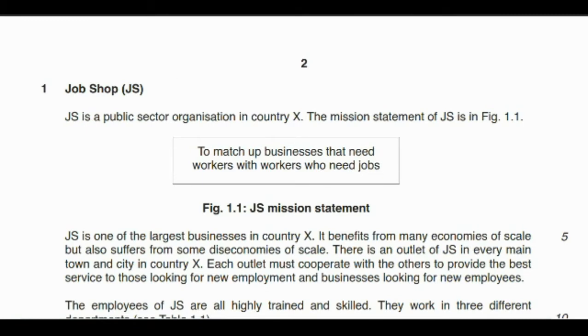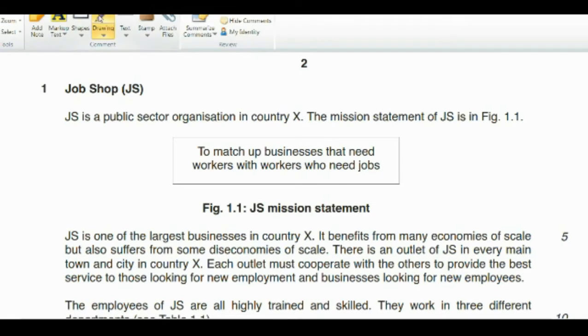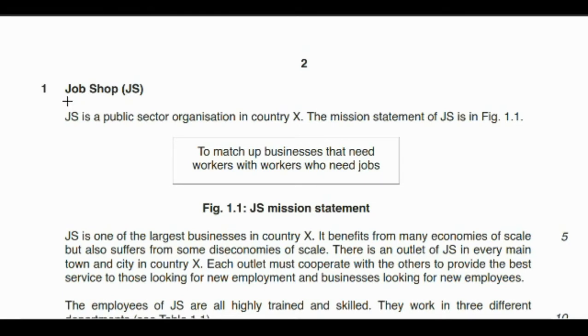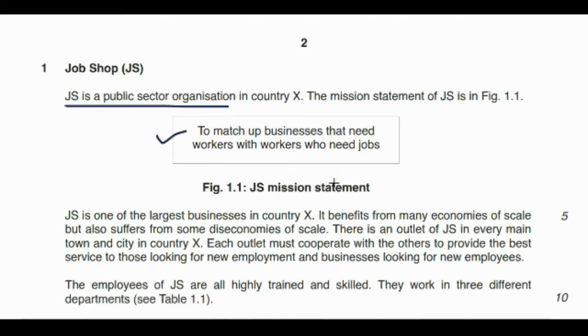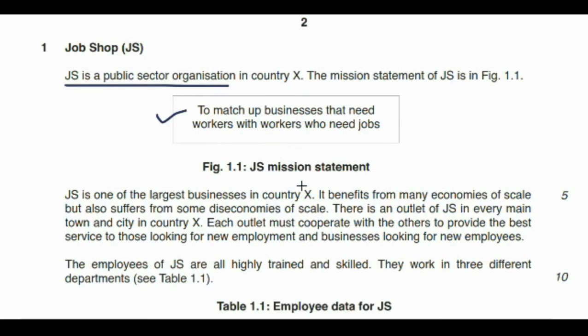Starting off with the data, they have given us that JS is a public sector organization in country X. The mission statement of JS is in figure 1.1. So what is this stating? It states: to match up businesses that need workers with workers who need jobs. So basically they're providing workers to different corporate clients who are looking for workers.